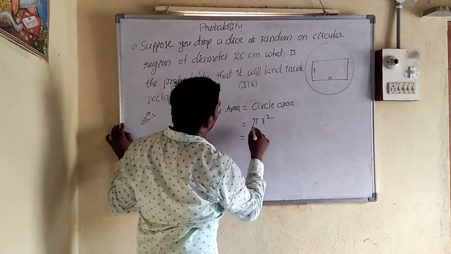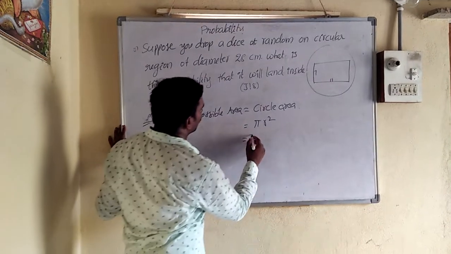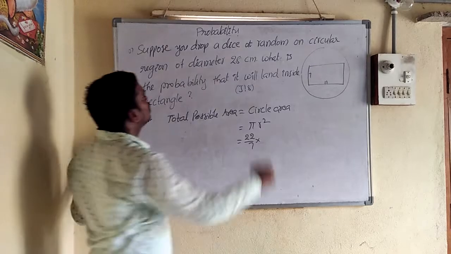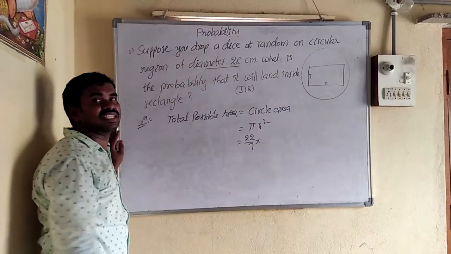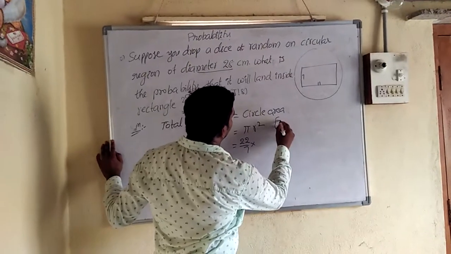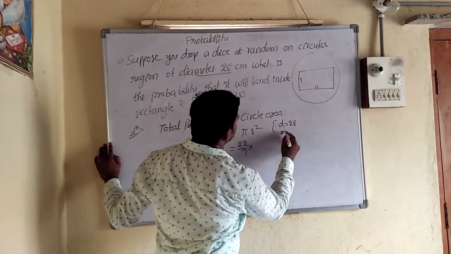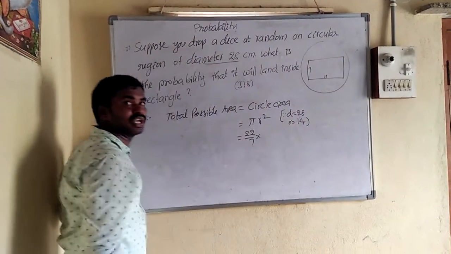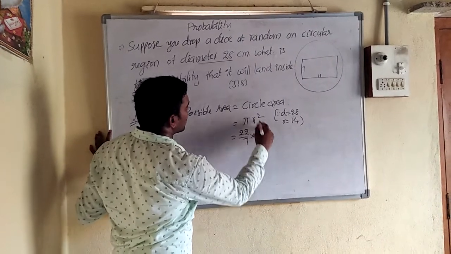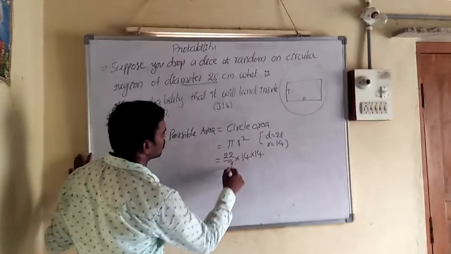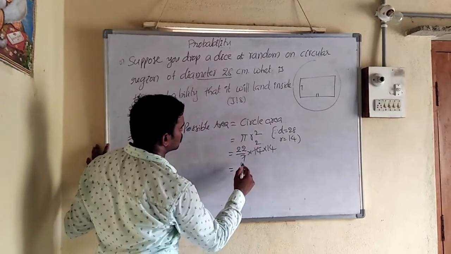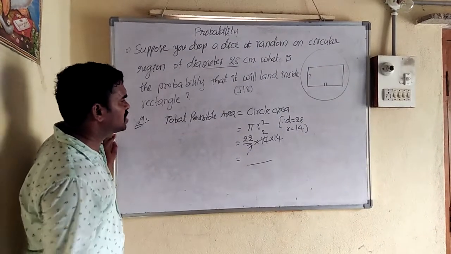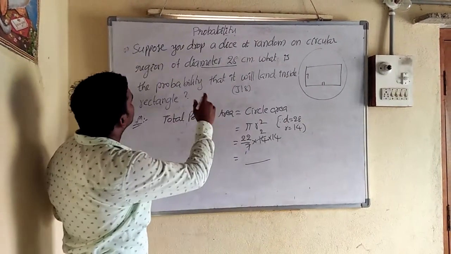Pi r square. Okay? Pi means 22 by 7, into r means radius. What is this radius given? But diameter is given. Given that diameter is 28, so radius is half of the diameter. 28 by 2 is 14. So 14 square means 14 into 14. So now 7 1 is 7, 7 2 is 14. So this is the possible area. Okay, you will just keep it. I will multiply that.